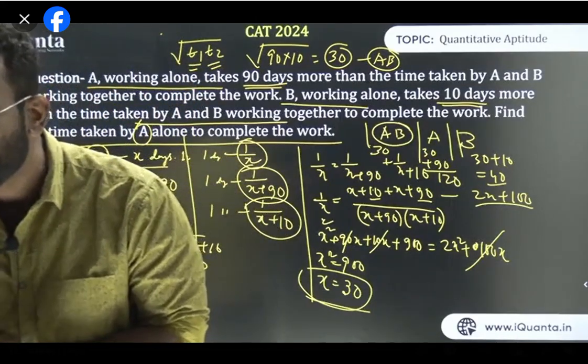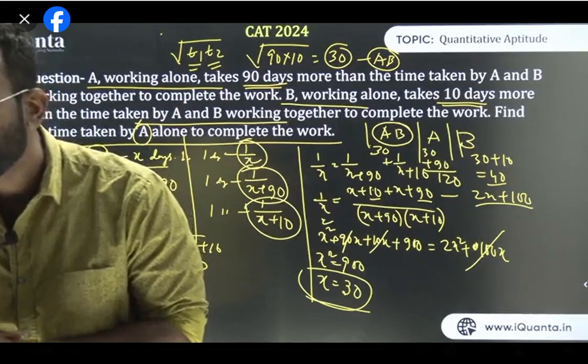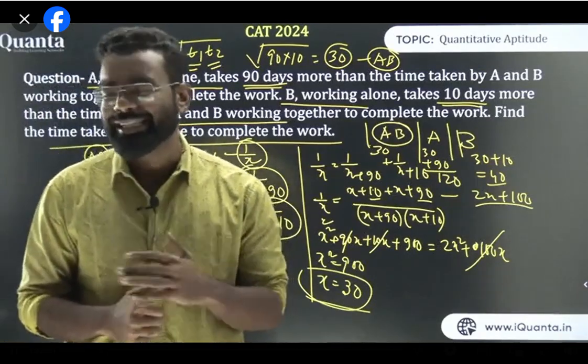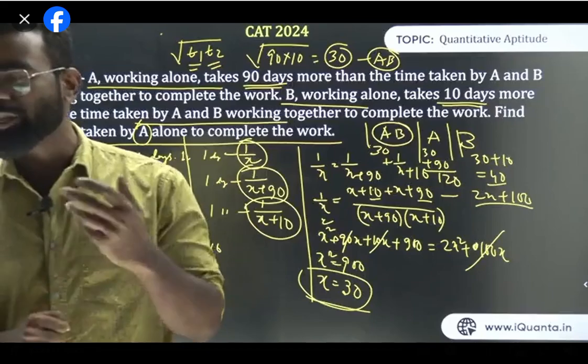What was your question, Priyanka? In this question, if it is about 3, it is coming like x cube, but CAT has never tested you with a geometric mean like this. So don't worry about it, because it will come as a cubic equation.